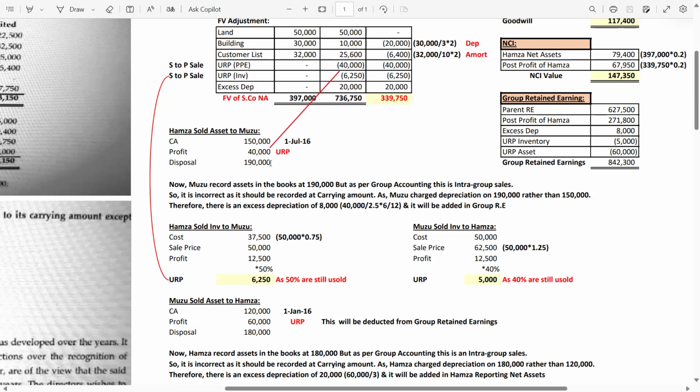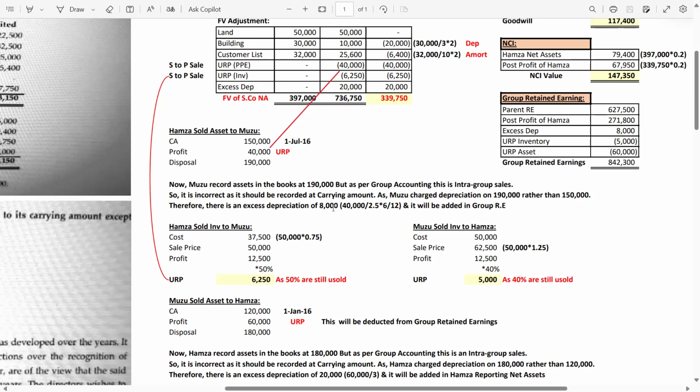I have explained in very simple terms how to calculate the excess depreciation. You do not need to calculate the depreciation on the carrying amount and on the disposal proceeds separately. What you have to do, wait a minute: the parent company charged depreciation on 190,000, which is incorrect, rather than it should be charged on 150, the carrying amount. Therefore, there is an excess depreciation of 8,000.